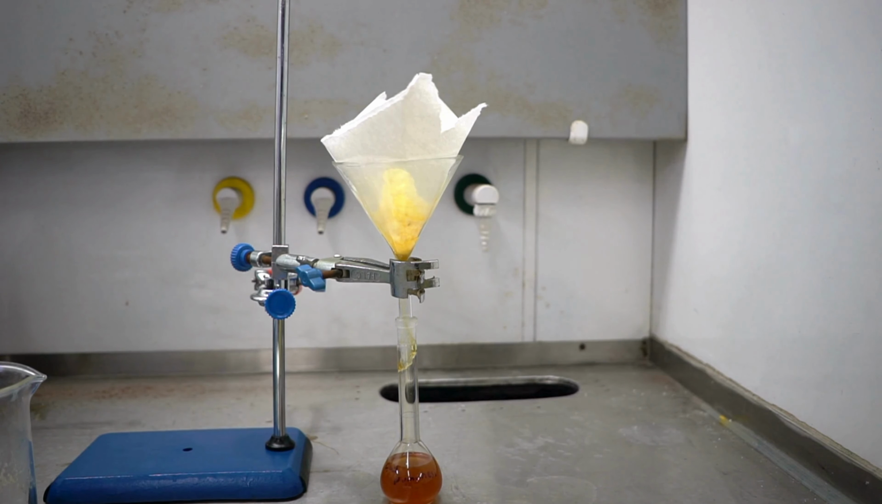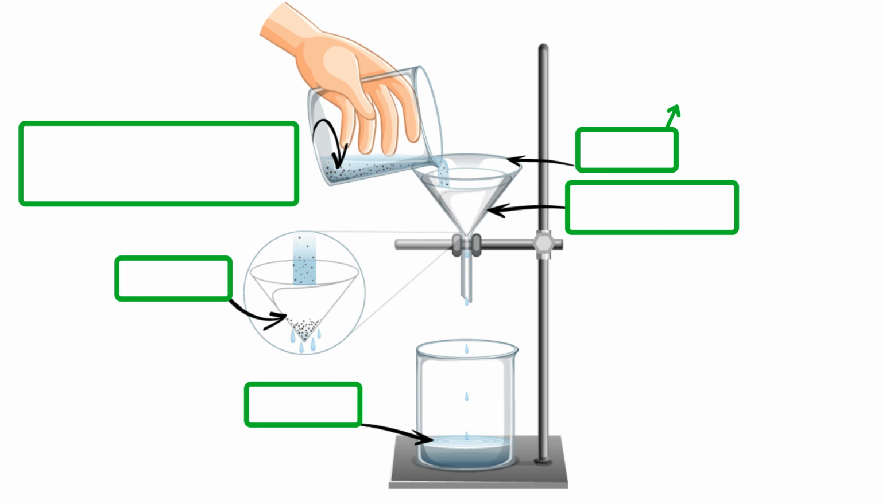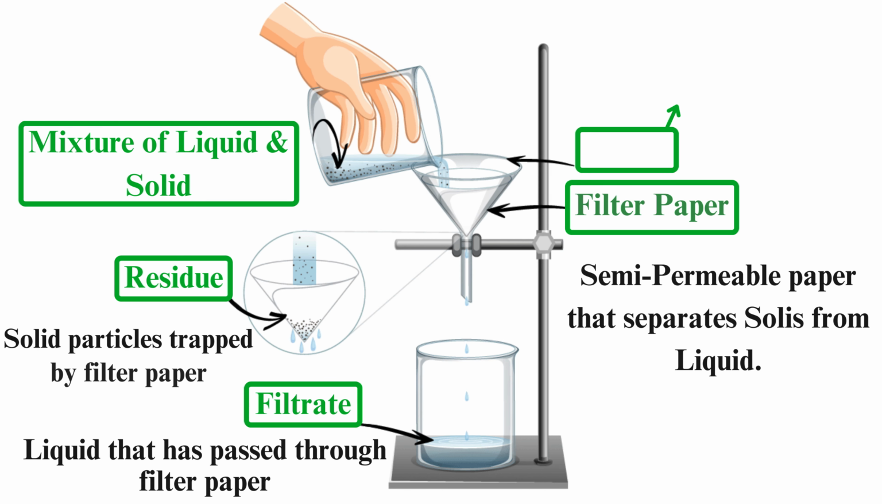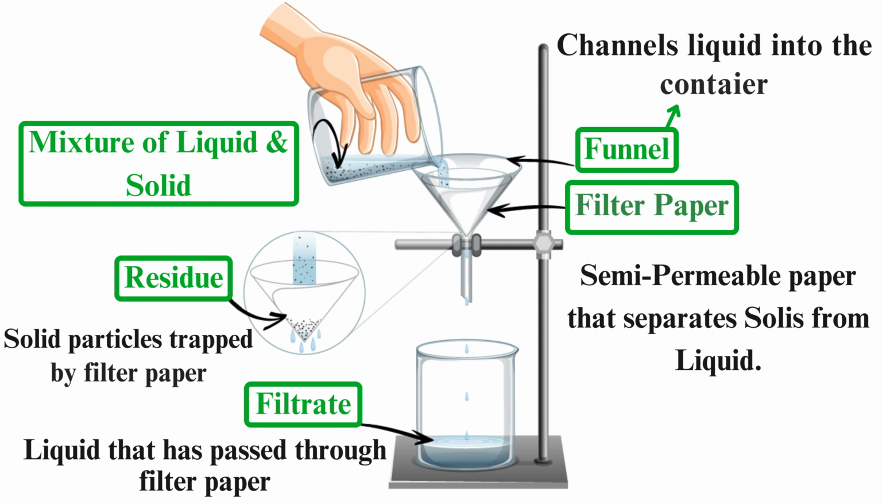You can see we have shown you a very good method and you can see the apparatus over here. Now, a mixture of liquid and solid. We have a liquid in the beaker and we pour it through the funnel, and the funnel has a filter paper, so all the residue will be trapped in the filter paper. The filtrate will come out and be collected in the beaker. The filter paper works as a semi-permeable paper and separates solid from the liquid.